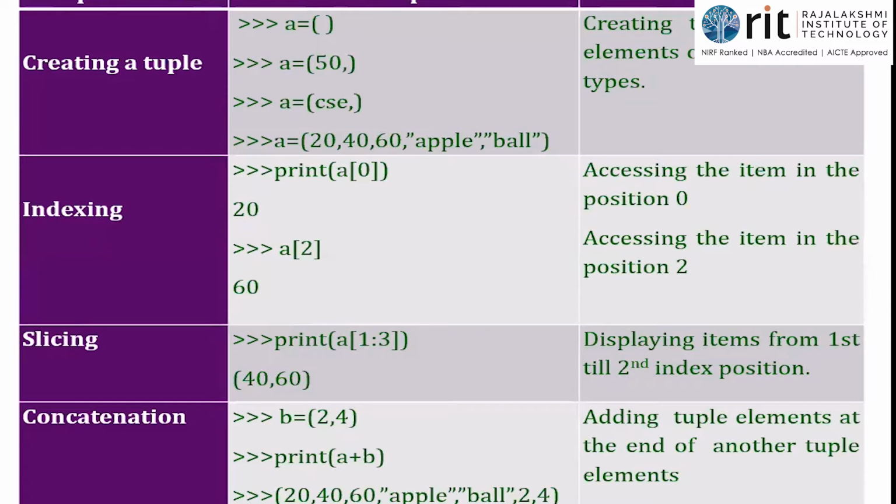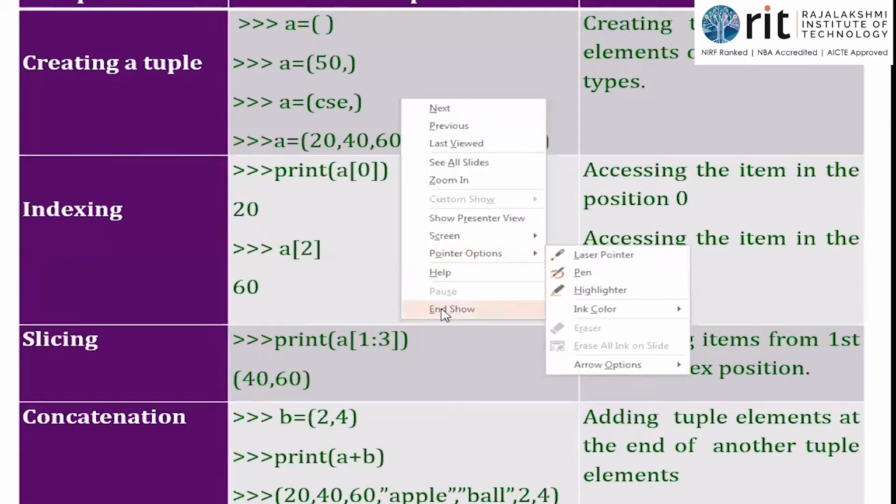Based on that only, the data type is decided, isn't it? So A is equal to empty parenthesis refers to the empty tuple. Then in the second line, A is equal to 50, which means I've populated one value onto the tuple named A. So I have one integer value, 50, stored. Then A is equal to CSE. CSE should be within quotes, because it is a string.